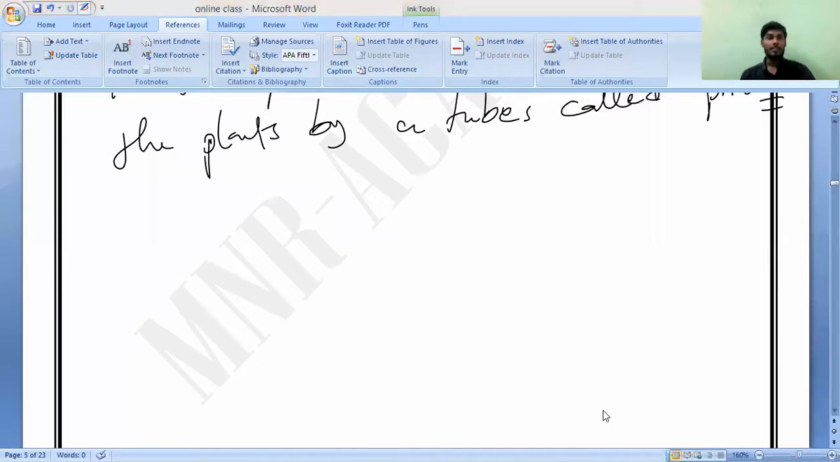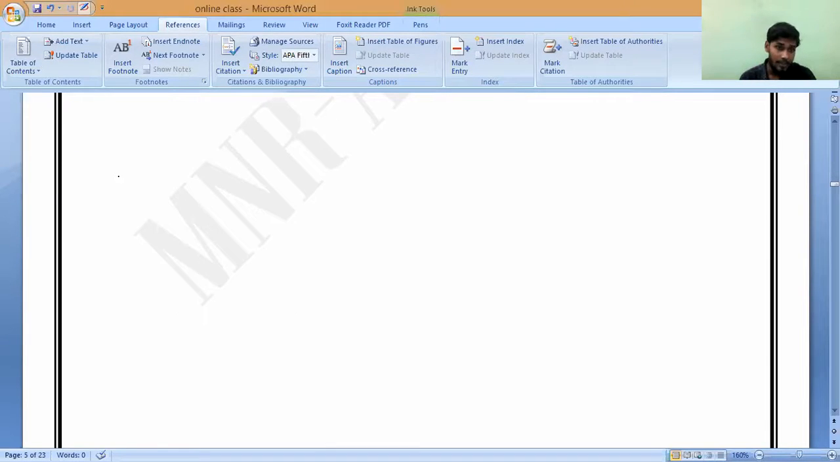Now, let us discuss what this phloem is and what it contains inside. So, let us go with that. Please, all of you keep writing. Phloem contains sieve tubes. Phloem and sieve tubes you can keep, or else phloem contains sieve tubes. Next is the heading.